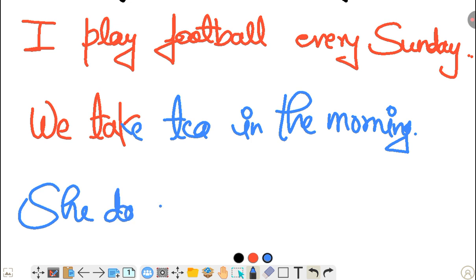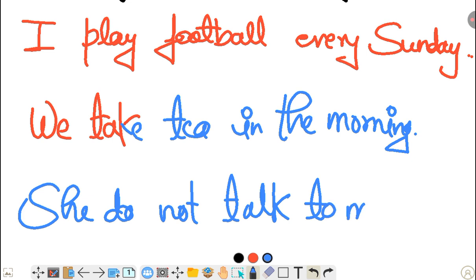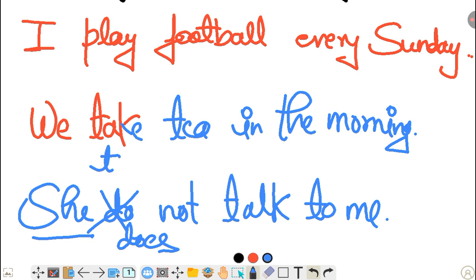She do not talk to me. Firstly tell me, is this sentence correct or not, structure wise? So you will say that no sir, this sentence is wrong because with she we use does. So she does not talk to me. Like here, we takes tea in the morning. So here takes is wrong because we is a plural subject, so it will take the first form of verb. Okay, understood? That's she does not talk to me.